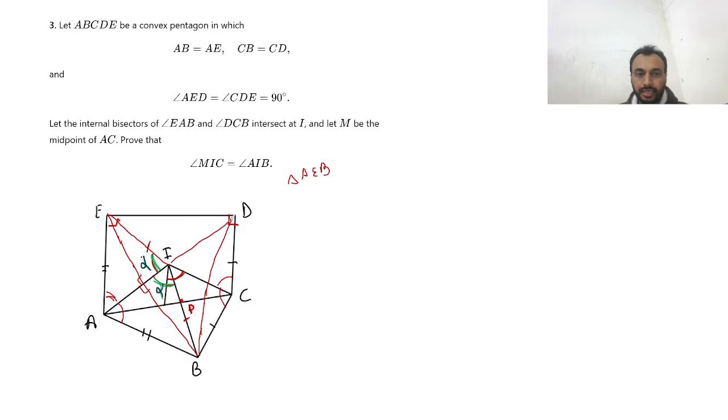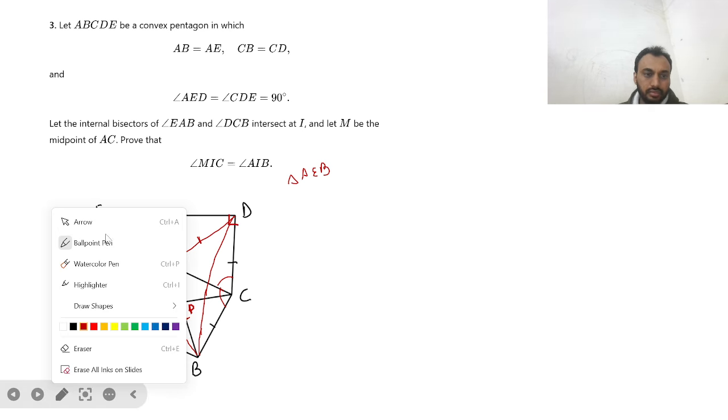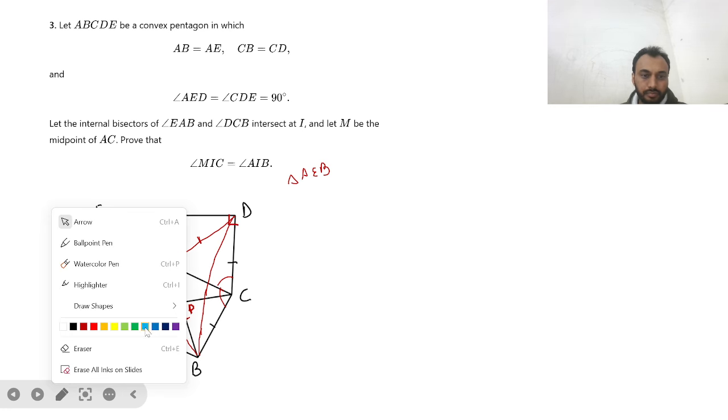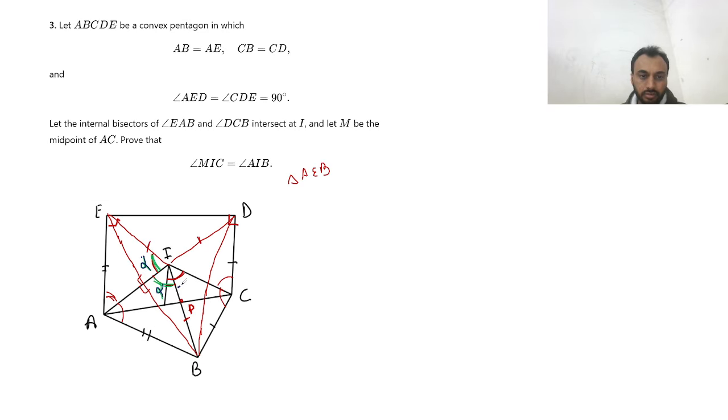So if I join ID also, then I can say IB is equal to ID also, and IC bisects the angle BID also. Yes or no? So these two angles are equal. Let's call them beta and beta.